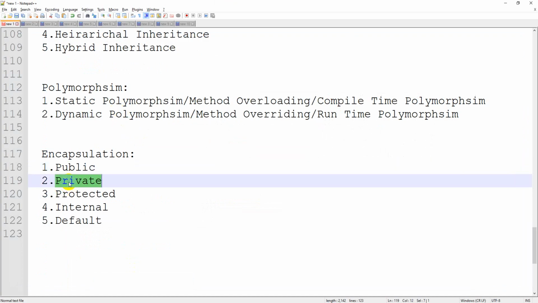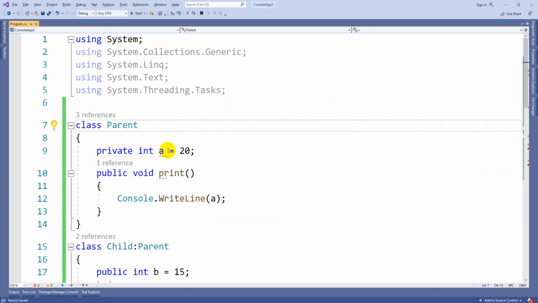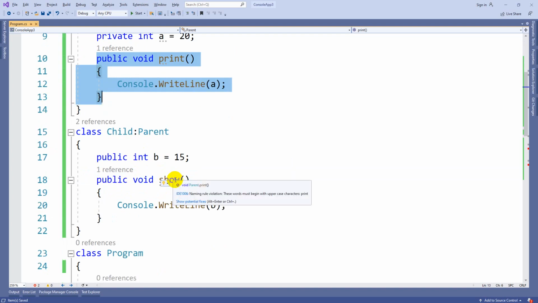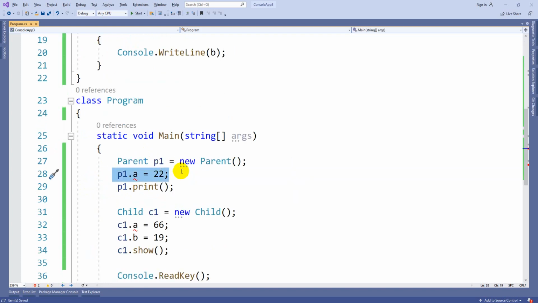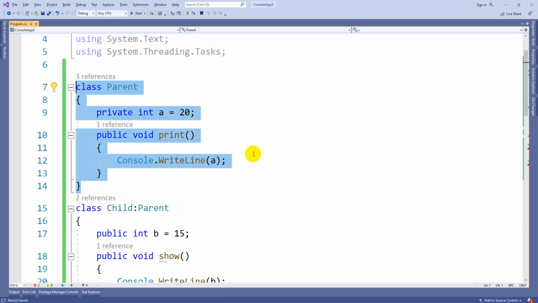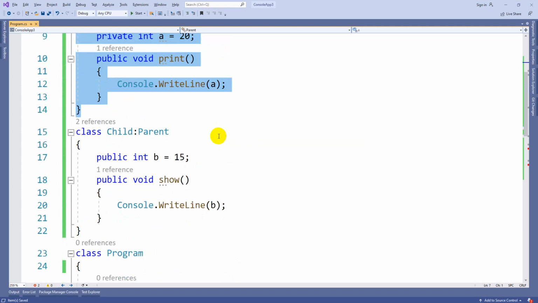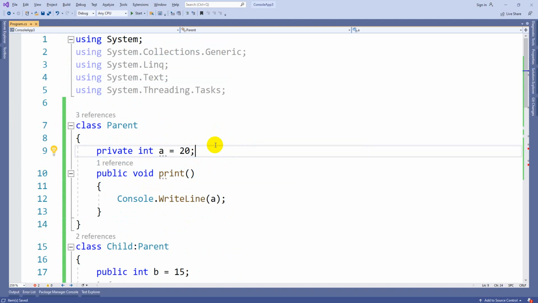So coming to private, it is completely secure. Only you can access it inside the class. You can see that when it is private, I am able to use it inside the same class in the print method. But I cannot access it by the object, and I cannot access it by the child class object either. So whenever I use the private keyword, I can use it only inside that class, not outside it. Whenever you want to keep your data completely safe and don't want to share your code outside of the class, you can make it private.